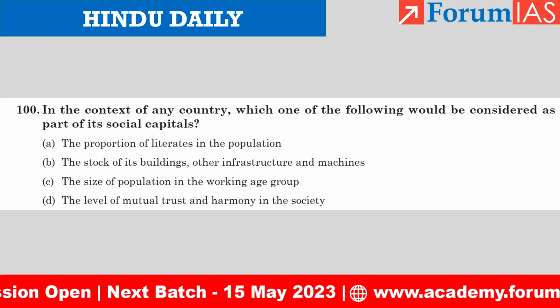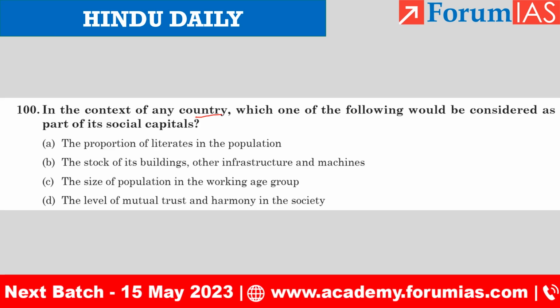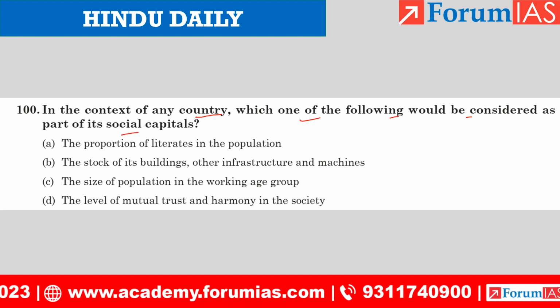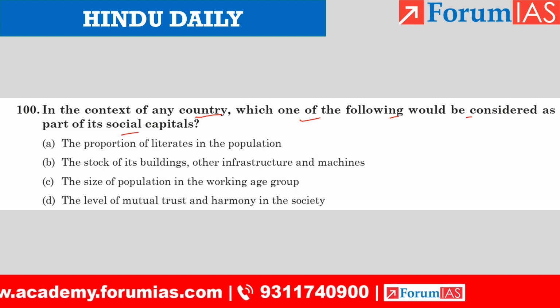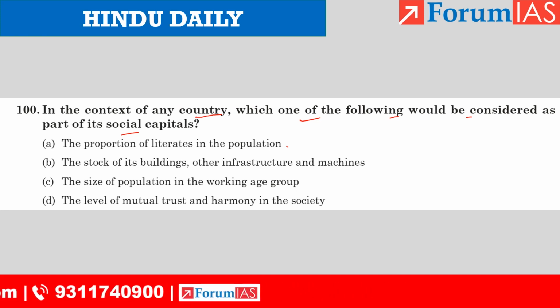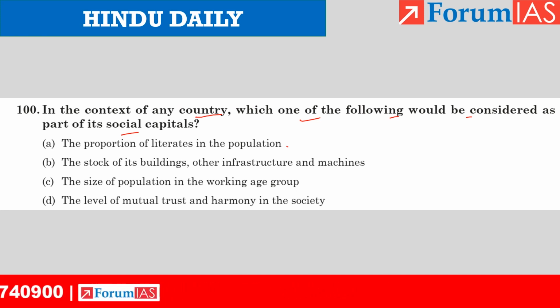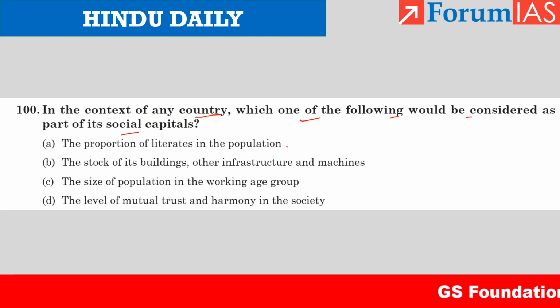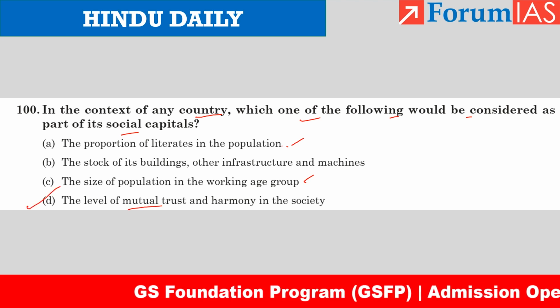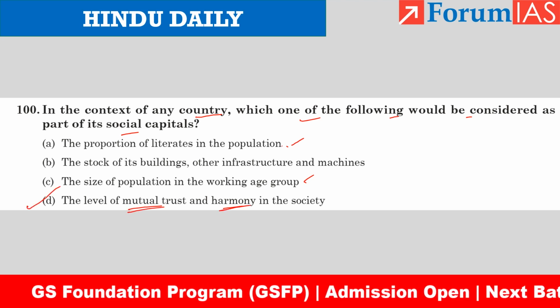Last question. In the context of any country, which one of the following would be considered as part of its social capital? A. The proportion of literates in the population. B. The stock of its buildings, other infrastructure and machines. C. The size of population in the working age group. D. The level of mutual trust and harmony in the society. So this is human capital. This is also human capital. Social capital is the level of trust and harmony in the society.